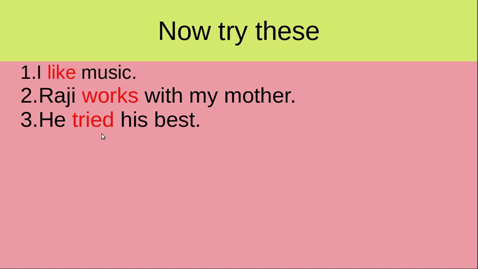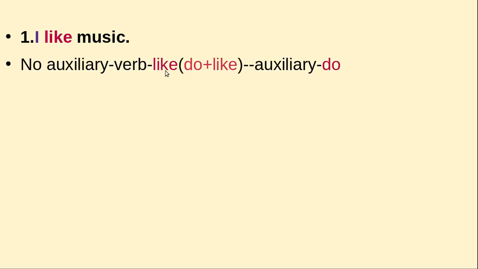And how can we manage this problem, or how can we make negatives for these sentences? Let us see. I like music. There is no auxiliary, then we have to consider the verb. Like is V1, first form. So the auxiliary is do. Like is do, like. Now it is very simple. I don't like music. I do not like music, right?